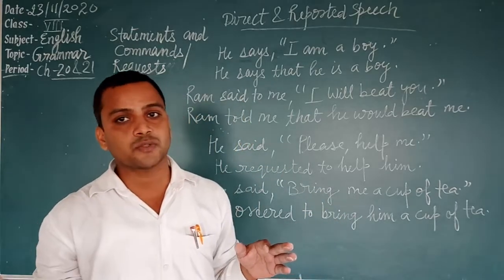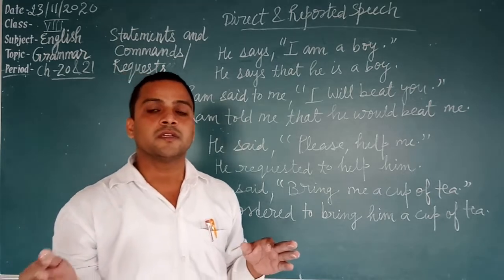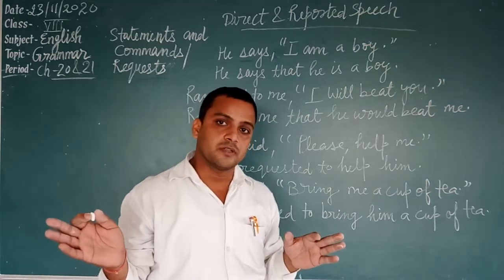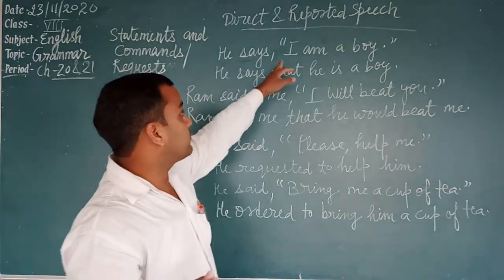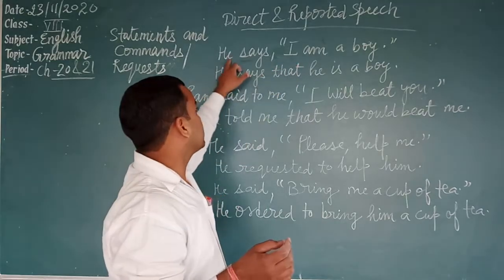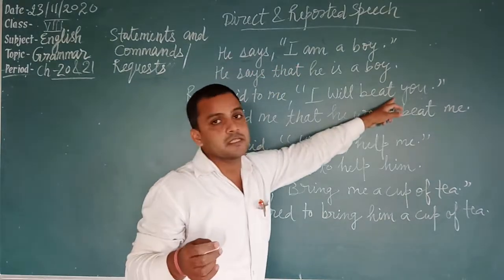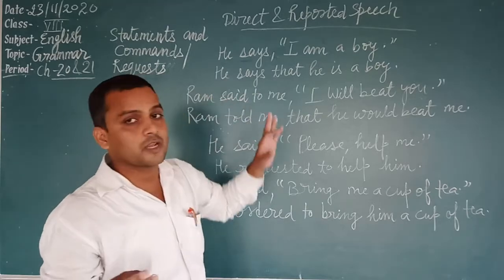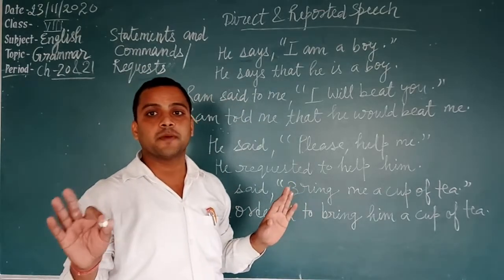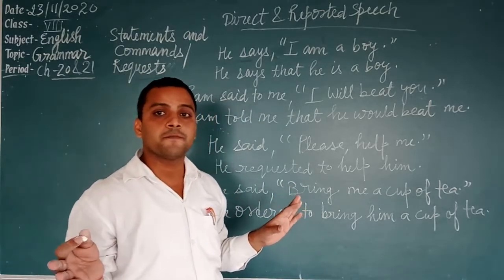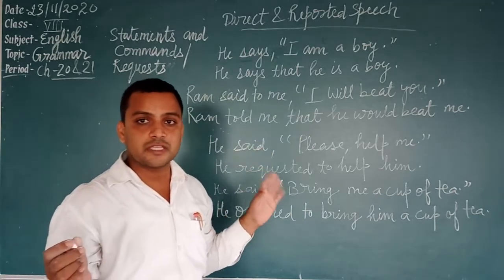Will, would, shall, should, can, could, may, might, is, are, and was, were. Okay. The pronouns of first person change according to subject, the pronouns of second person change according to object, and the pronoun of third person has no change. As in the rule "1, 2, 3". Okay, so you have to follow these rules.